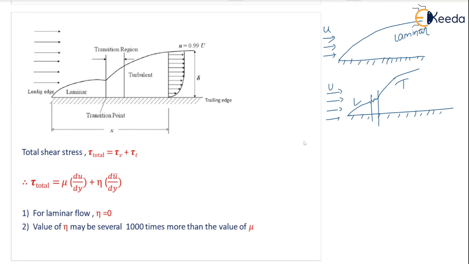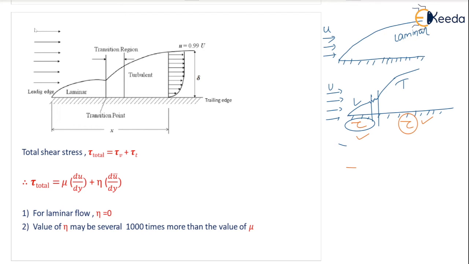Now the question is, if you want to find the total shear stress in a turbulent flow, you have to also find the shear stress for this laminar flow. Am I right? You have to also find the shear stress tau value for this laminar flow. You have to find the shear stress for this turbulent flow, and then you have to add it. Okay, that's what we have done here.